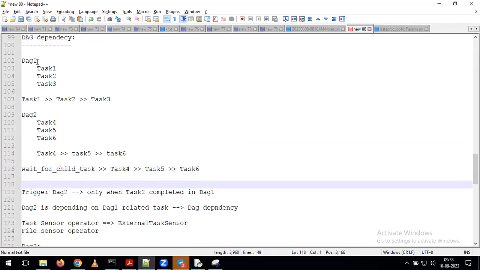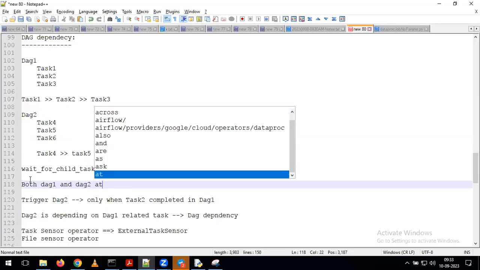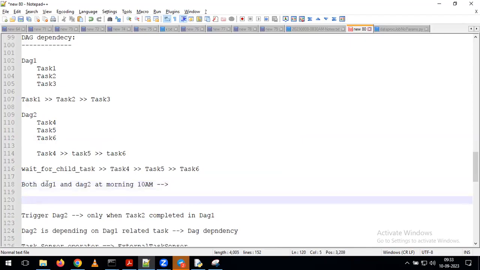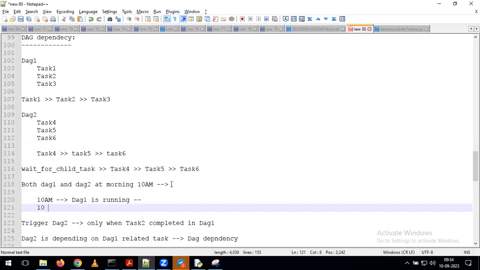Now tell me, we are going to trigger both the DAGs, both DAG 1 and DAG 2, at morning 10 a.m. Now you people try to give the answer here. How are both the DAGs going to trigger after giving all these kinds of dependencies? For example, at 10 a.m. your DAG 1 is running, and at the same 10 a.m. DAG 2 is also triggered. At a time, both are triggering.